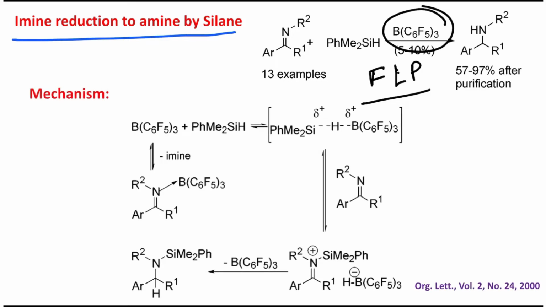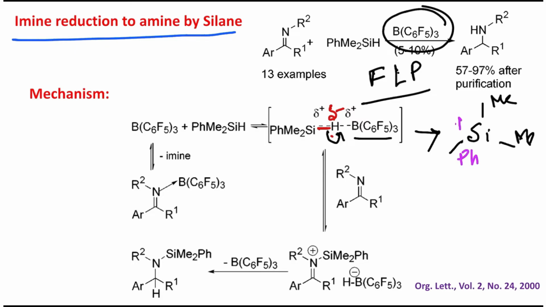First step, this boron reacted with this hydrogen from this Si-H bond. Why? Because as I told sometime before, because of the electronegativity difference, this hydrogen is delta negative, means hydride type, and boron is electron deficient. So this hydrogen can donate some electron density to the boron center and get activated. So what happens after this? This hydride could be abstracted to the boron side, and ultimately it will produce this silicon, with 2 methyl and 1 phenyl, and this is a cation, point number 1. So in this way, this boron hydrogen complex, this bond will be produced, and this is, students, actually the nucleophile.